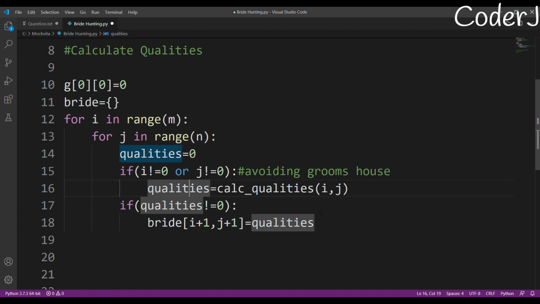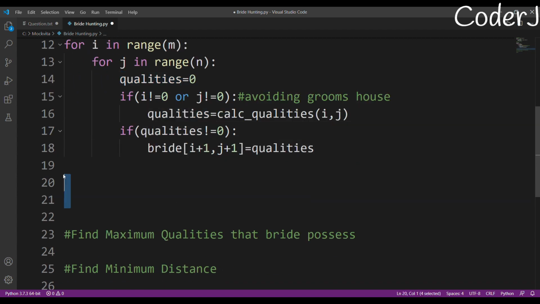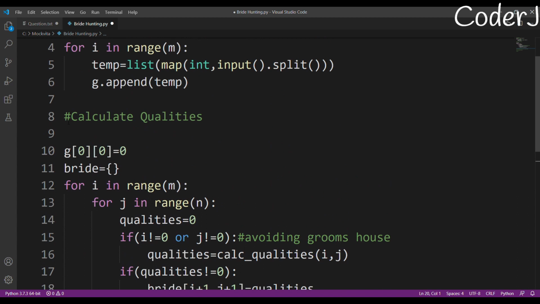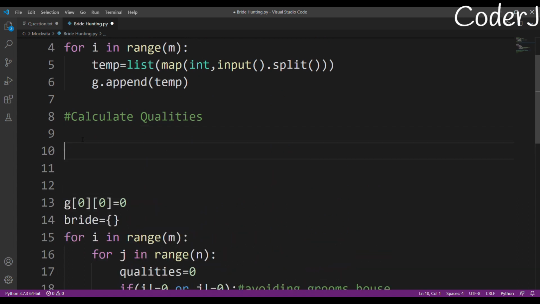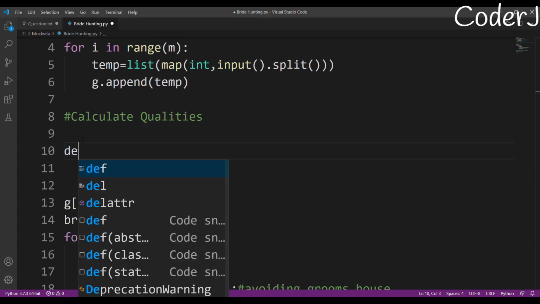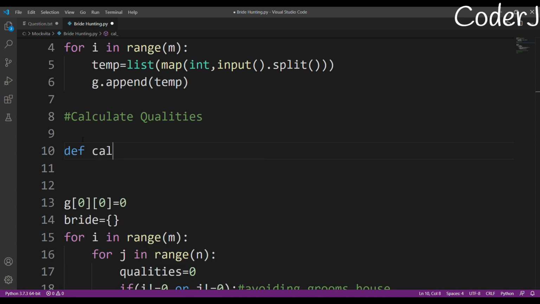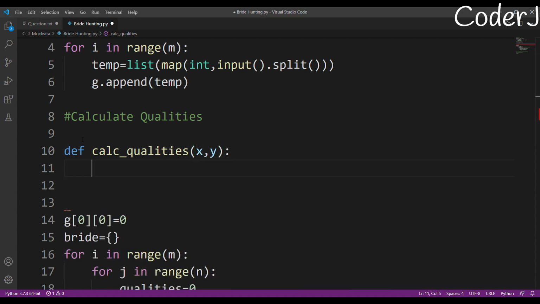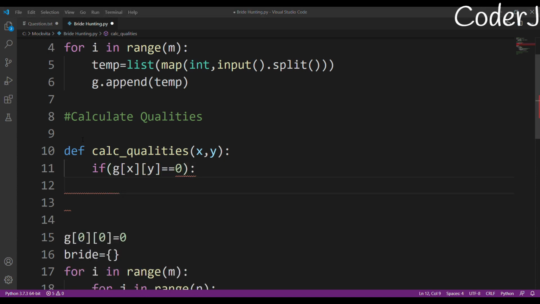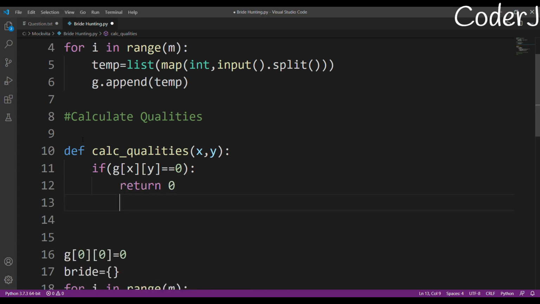I think we are done with the calculating qualities part. Now I just need to make the function, and this function creation is the most important part, but don't worry, it's really easy. I'll make my function, and here I'll take two values. I'll name them x and y, because there I've named them i and j. First condition check: if g of x and y is equal to 0, which means the girl is not eligible for marriage, she is under 18, let's say, so I'll return 0.